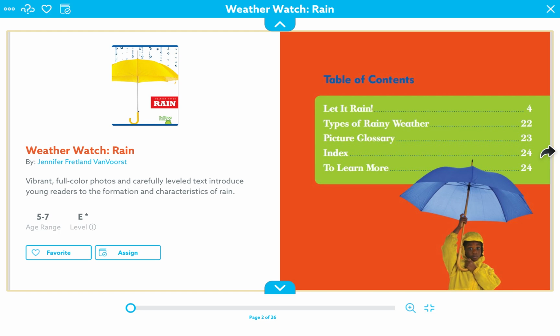Weather Watch: Rain, by Jennifer Vanvoorst.